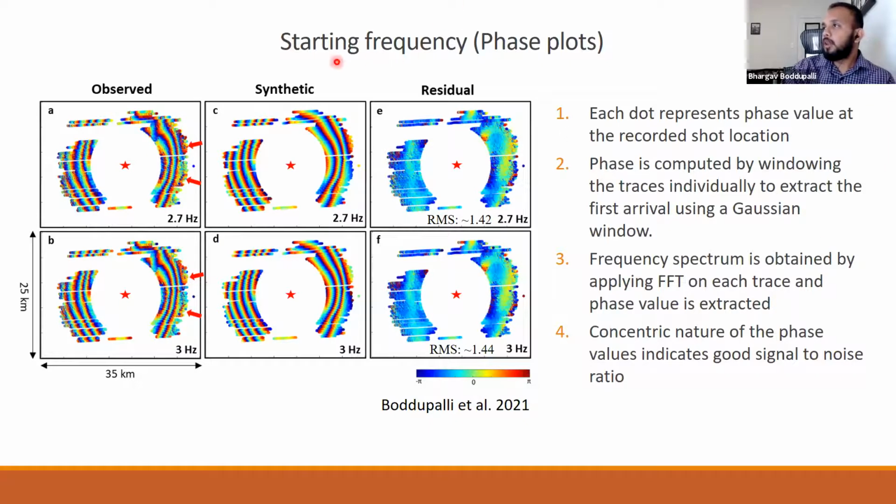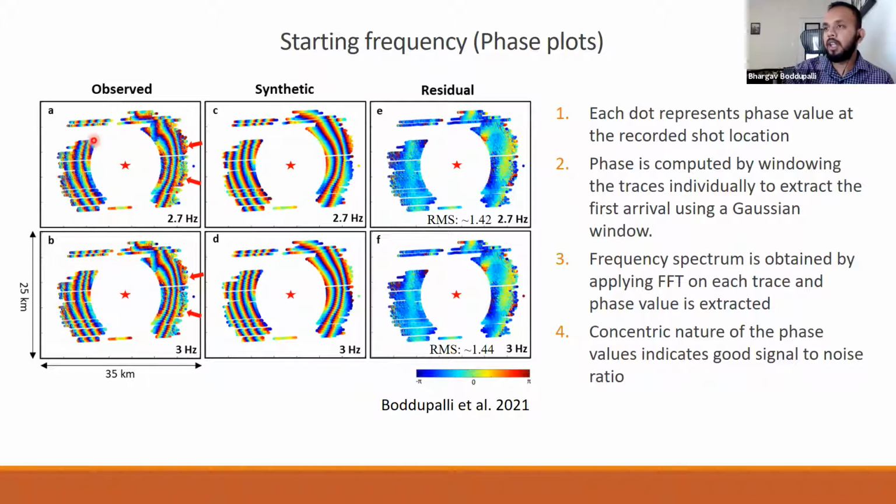So yeah, talking about the starting frequencies are very important. For deciding about starting frequencies, we use something called phase plots. This is the phase plot for one OBS data at 2.7 hertz. In this phase plot, the OBS is sitting at the center. This is the top view of the OBS data, like viewing from the top, and we removed all the reflections. So this area is empty, and we have only refractions.